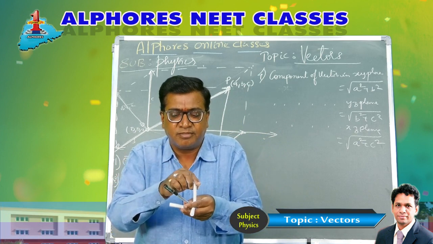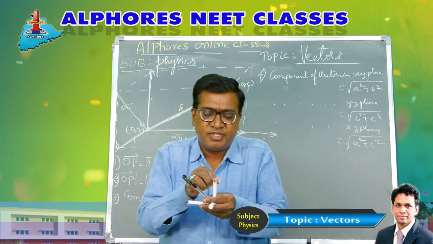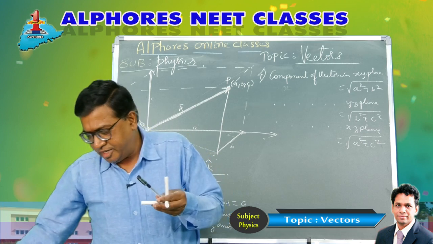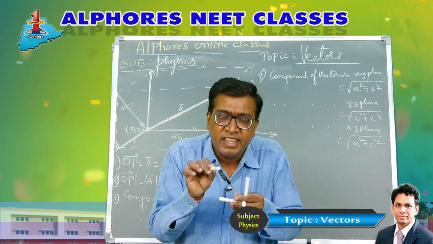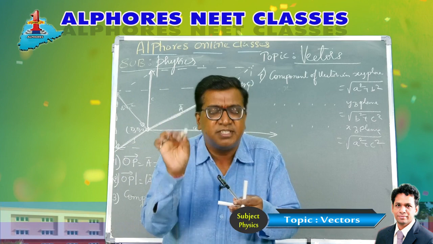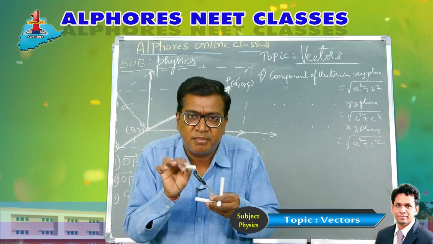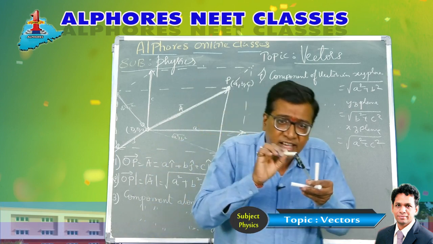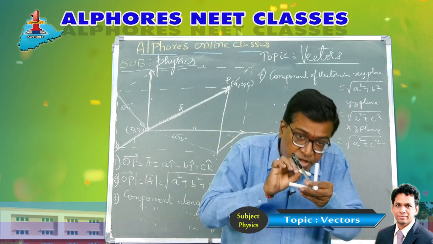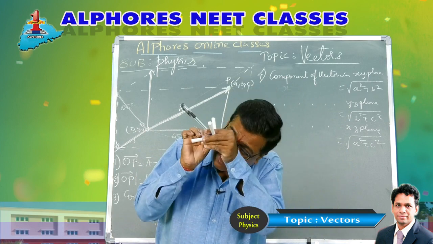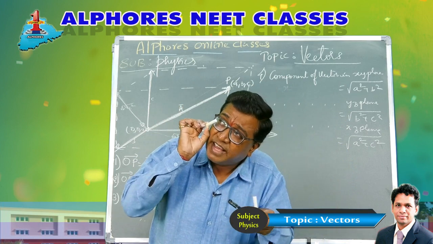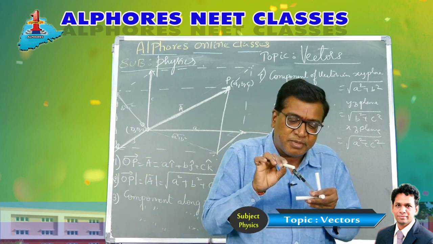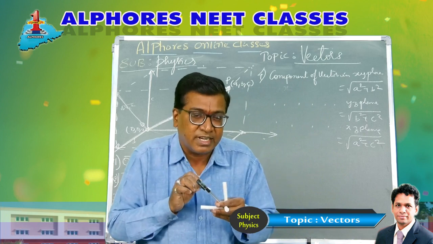This is our vector. So this is the point P whose position I have to define. This point P is a, b, c. Now what is the position vector? According to the definition, it is the vector which represents the position of the point from the origin. If you put your eye at the origin, the vector showing the line joining your eye to the point represents the position vector.